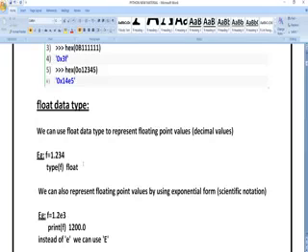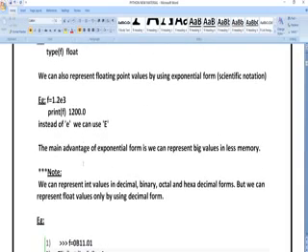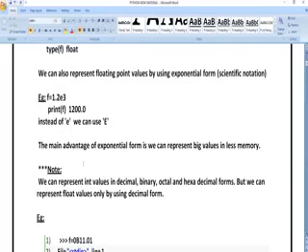Now the float data type. For example, if I have given a value f is equal to 1.234 and I ask type of f, meaning what type of variable it is, it is a float type of variable. If I give a is equal to 10 and ask type of a, it is going to give int. So based upon the type of a variable, it is going to give a result like int, char, float, double, string, like that.